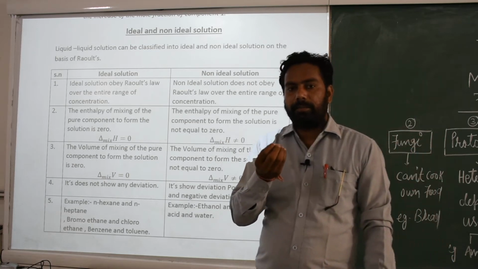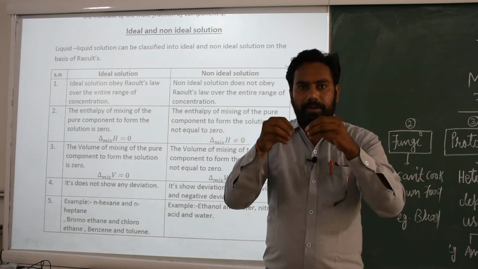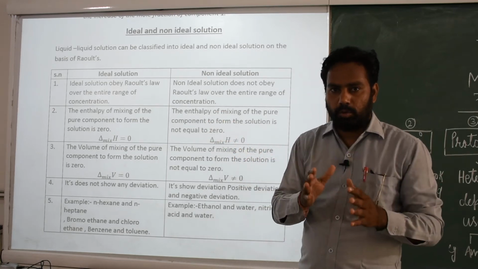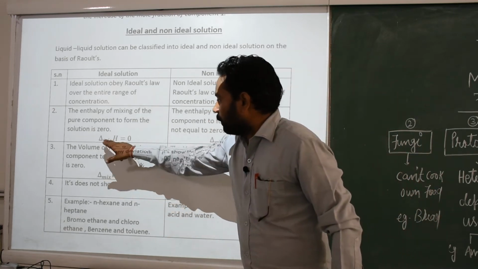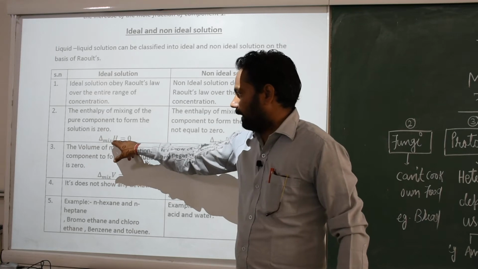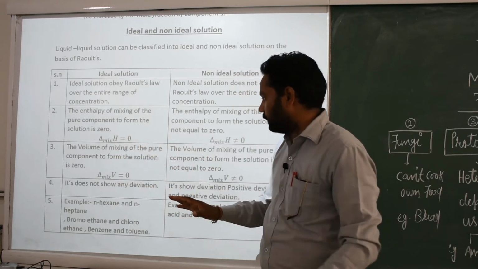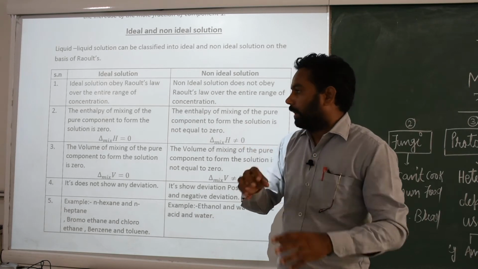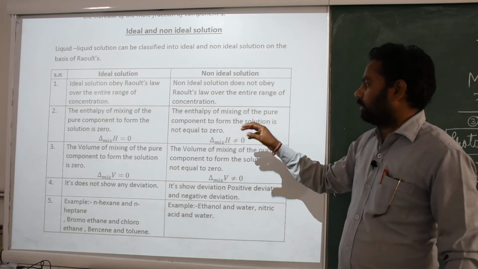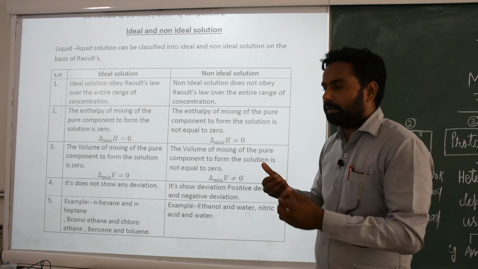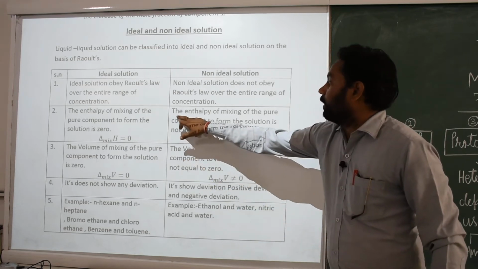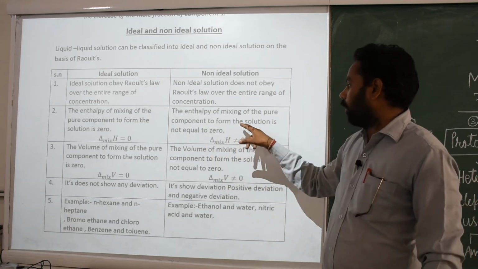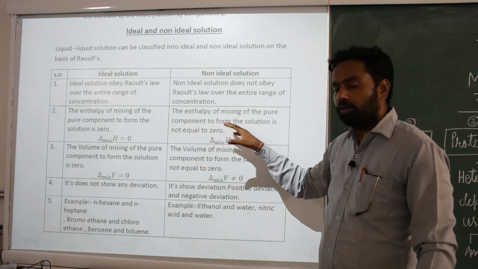It means when we add solute and solvent to each other, the change in enthalpy is 0, so we write del mix H is equal to 0. But when we add solute and solvent and form a non-ideal solution, the enthalpy changes, so the enthalpy of mixing of the pure components to form the solution is not equal to 0.